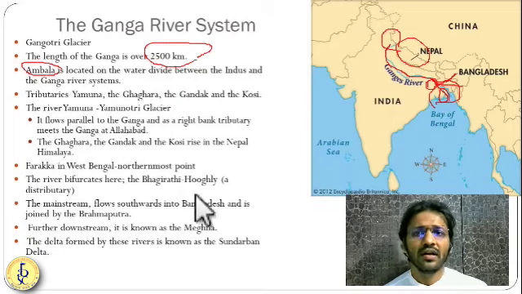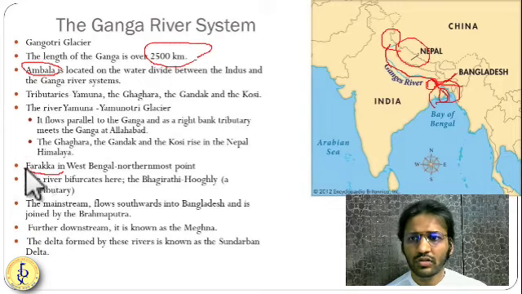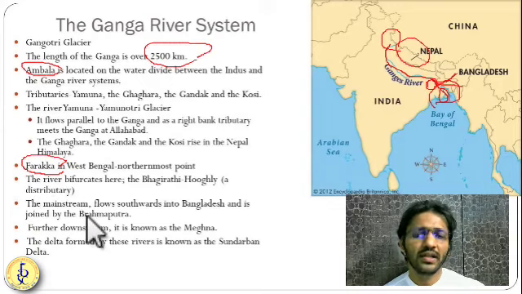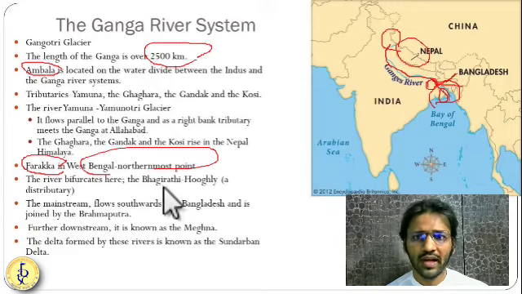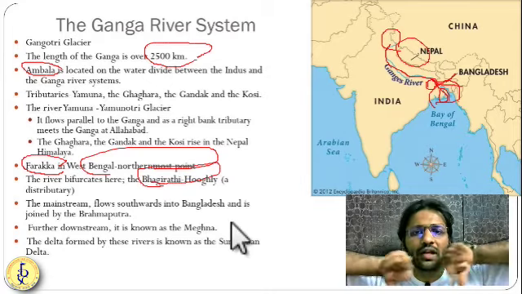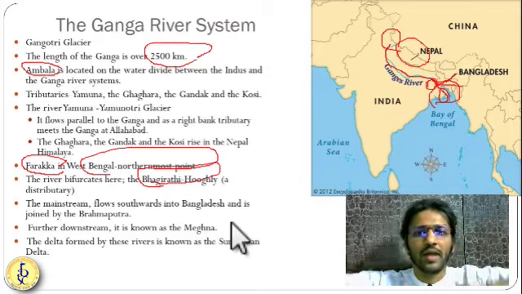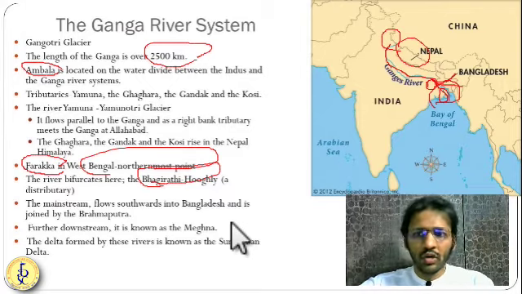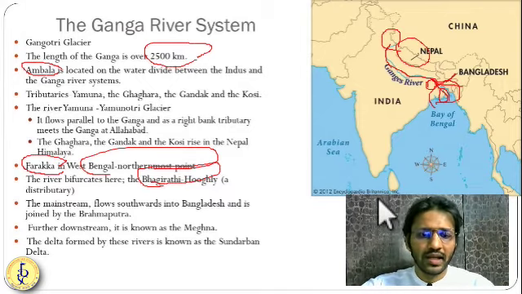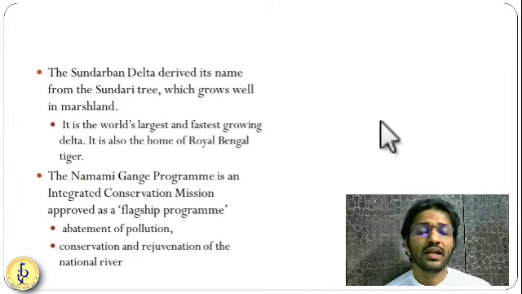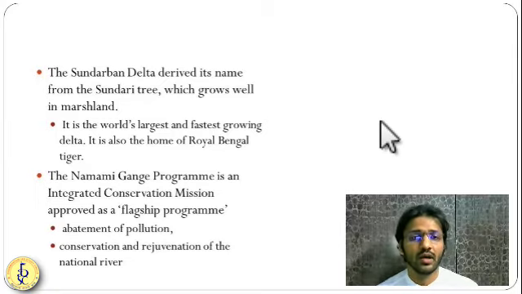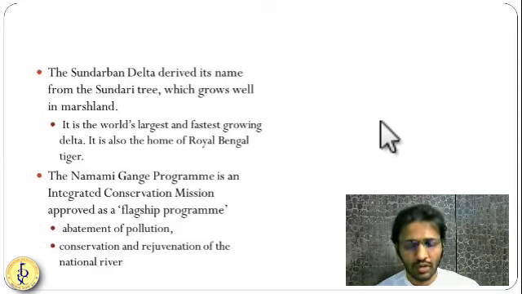At the end, Farakka is the southernmost point in West Bengal in India on the Ganga, where it is divided into two distributaries, Hugli and Bhagirathi. So Ganga is bifurcated into two distributaries, Hugli and Bhagirathi. Now, as we have seen, it is making a very huge delta called the Sundarban Delta, one of the biggest deltas in the world, or the world's biggest delta. Almost the entire Bangladesh is sitting on the Sundarban Delta.